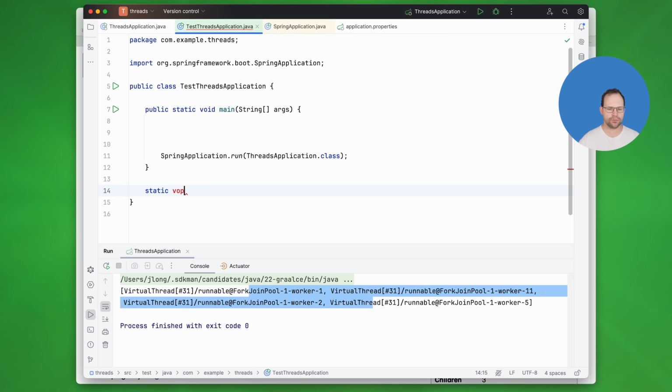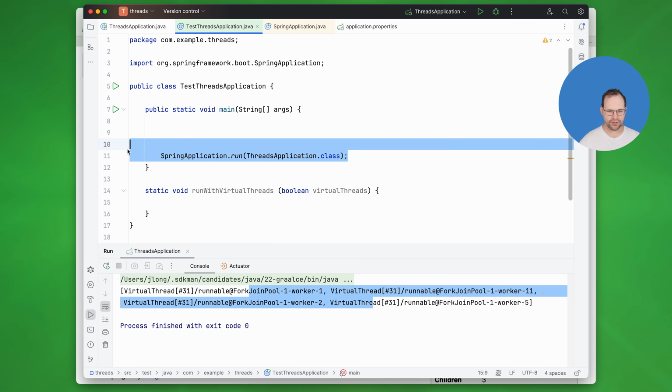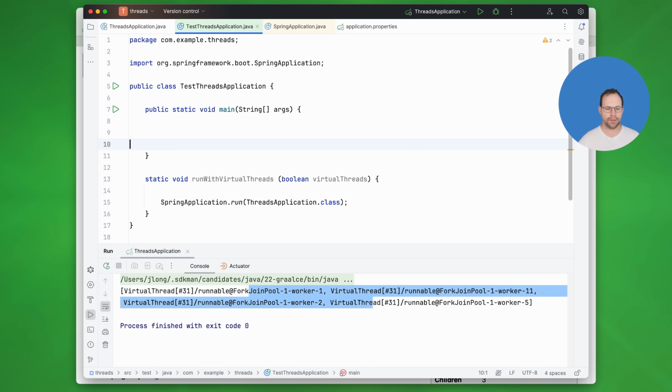So actually, maybe we'll do this. We'll do static void run with virtual threads, boolean virtualThreads. Obviously we need to run the Spring Boot application. We're going to say true with... actually, we'll do false first, so we know what not to do.